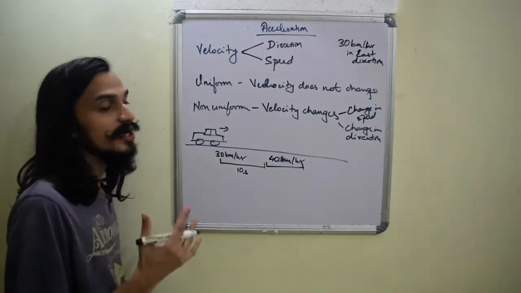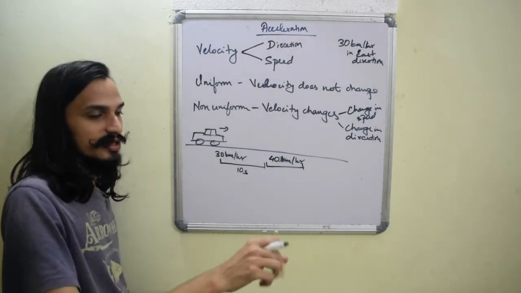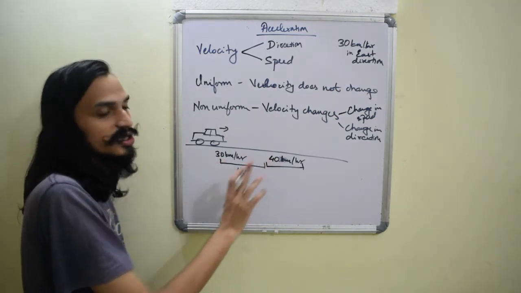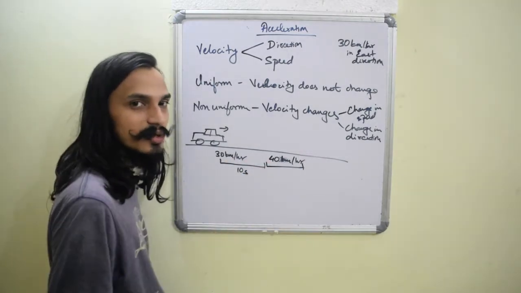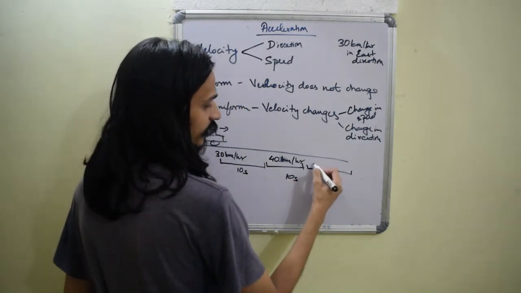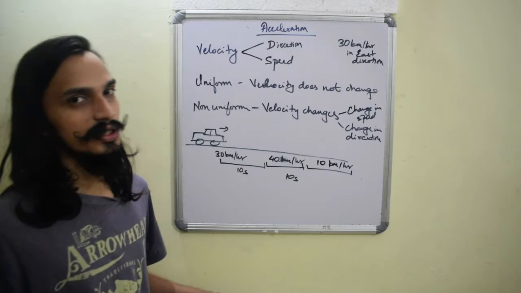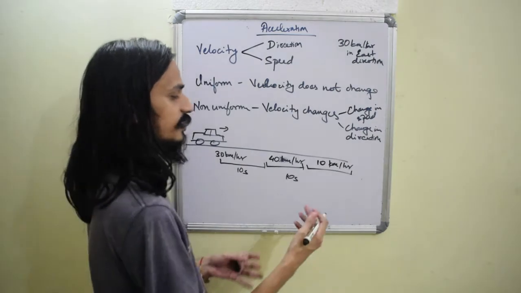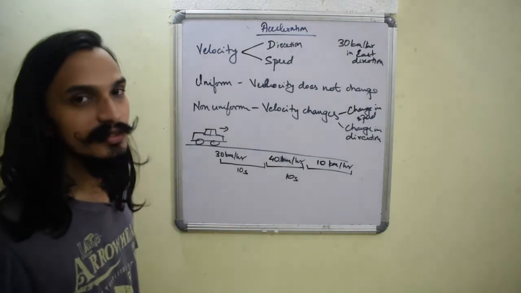As we studied, speed we can see on a vehicle on the speedometer. So basically, when you press the accelerator pedal in the car, we are going from 30 to 40. So the speed is changing in this instance. It's increasing, right? From 30 to 40, it is increasing by 10. I can also talk about speed in terms of decreasing. Say it comes to a traffic area, or there is a smaller road, the speed has to go down, right? So let's say that its speed is now reduced. This is an increase in speed, this is a decrease in speed.